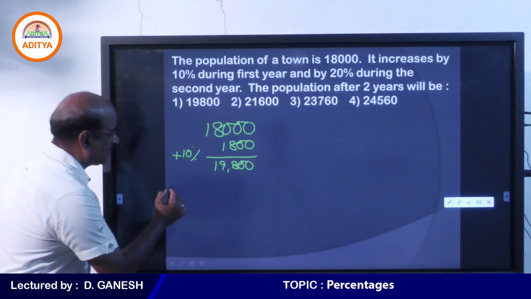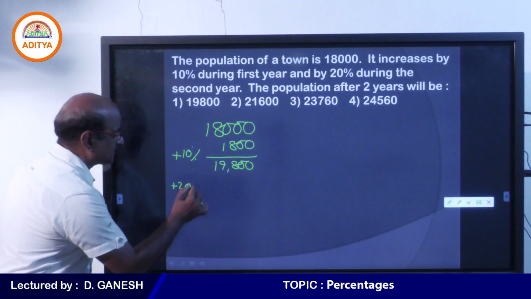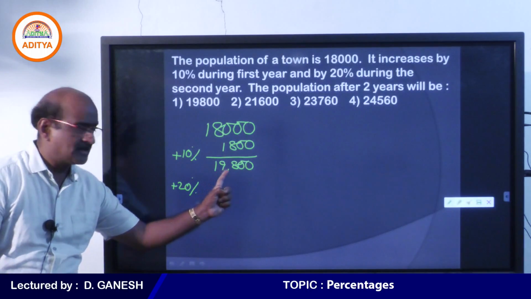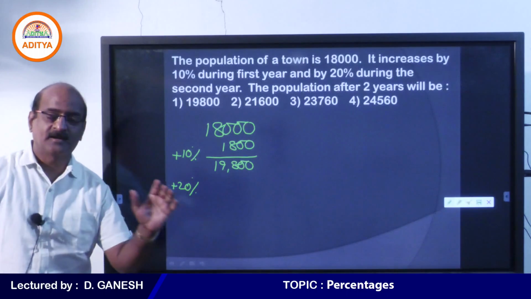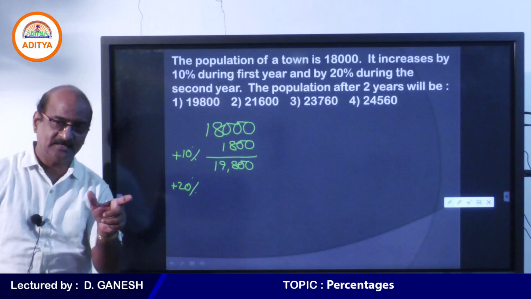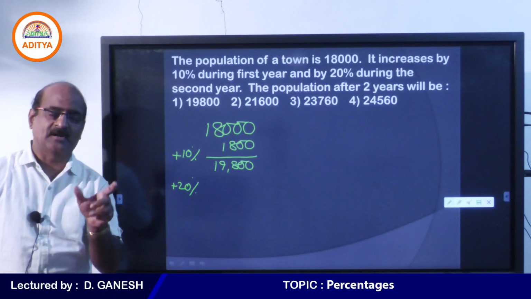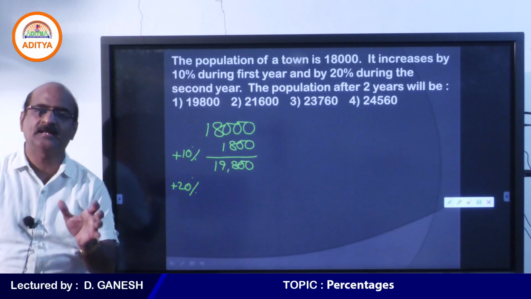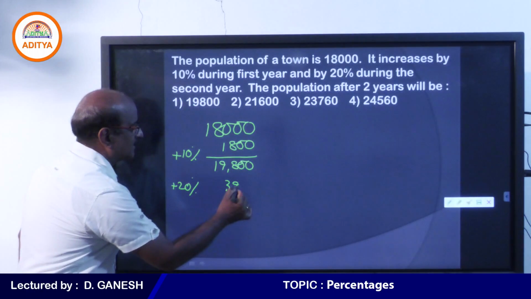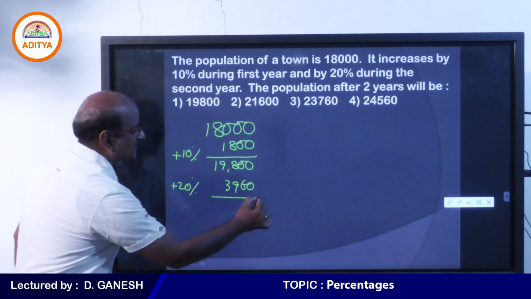And to this I have to add another 20%. You understand? 20% of 19,800. 10% of 19,800 is 1980. So 20% is 3,960.